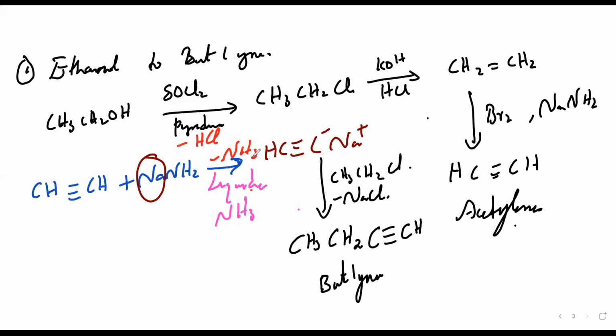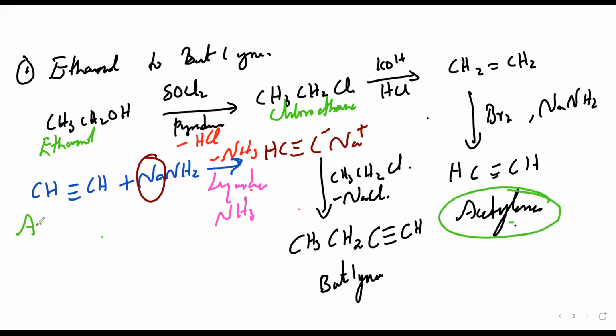So CH3CH2OH is my ethanol. This is my chloroethane. CH2 double bond CH2, then this is my acetylene, same thing. Finally, I'll be getting but-1-yne. This is my ethanol to but-1-yne conversion.